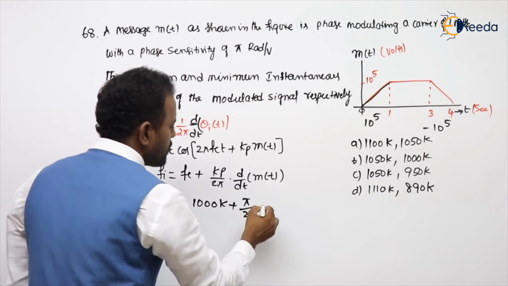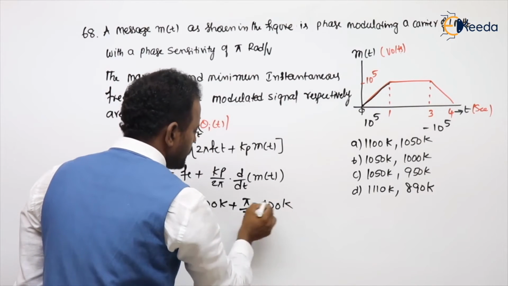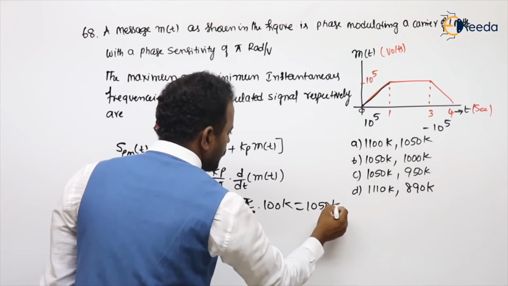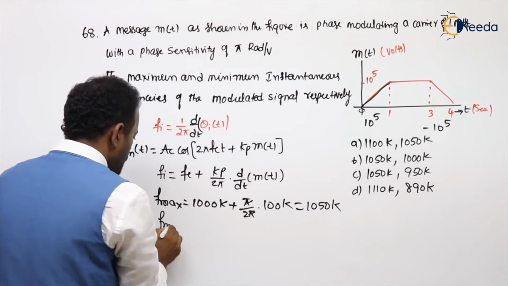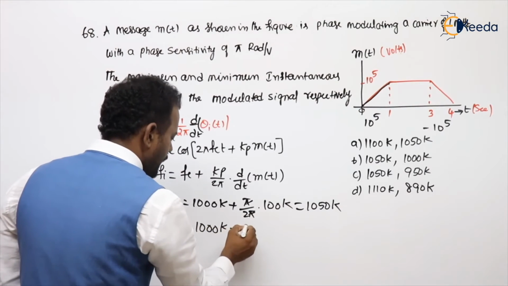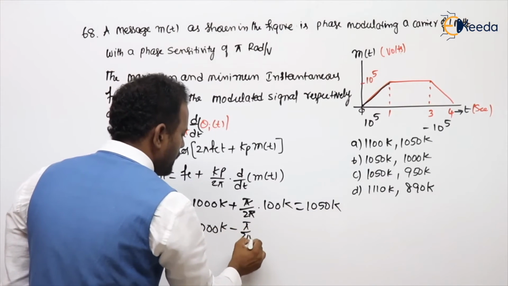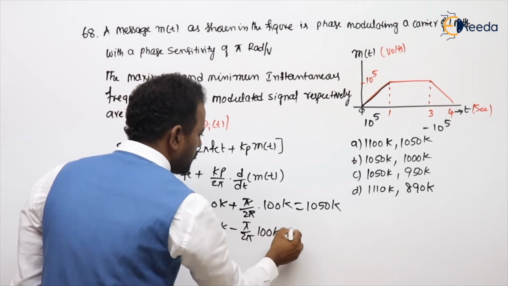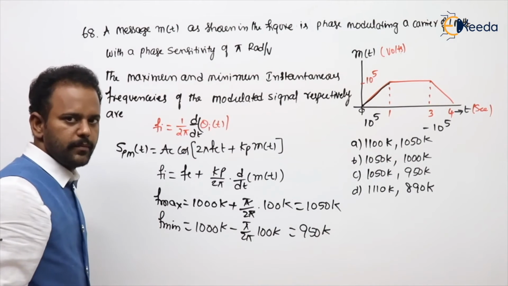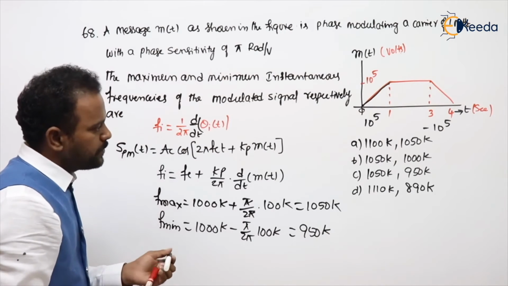What is the maximum slope, sir? 100k. This cancelled, 50. So this is 1050. What about F minimum? 1000k minus pi by 2 pi, because negative slope you need to take. That will be 950k. Now see the options.